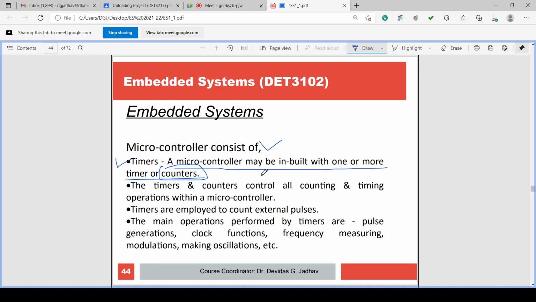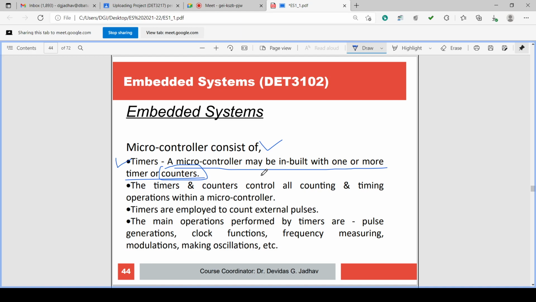One product goes, one bottle goes, medicine bottle may be there or PepsiCo bottle may be there, isn't it? One container goes, second container goes, it can be counted. So events are counted, so timer counters are required. Microcontroller may be inbuilt with one or more timer or counter. So you can use the timer for delay also.